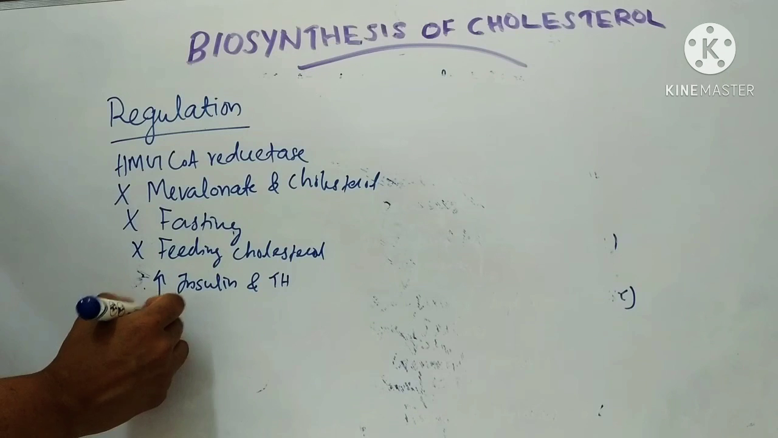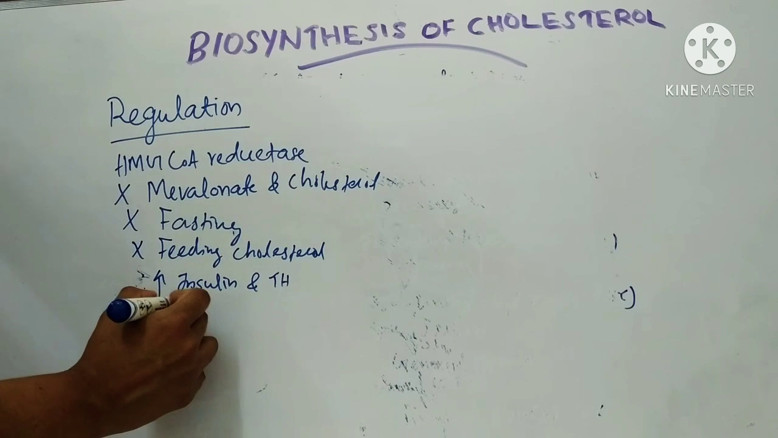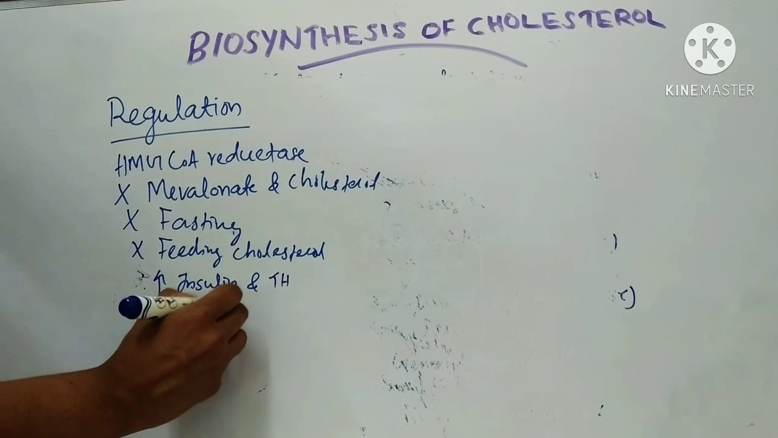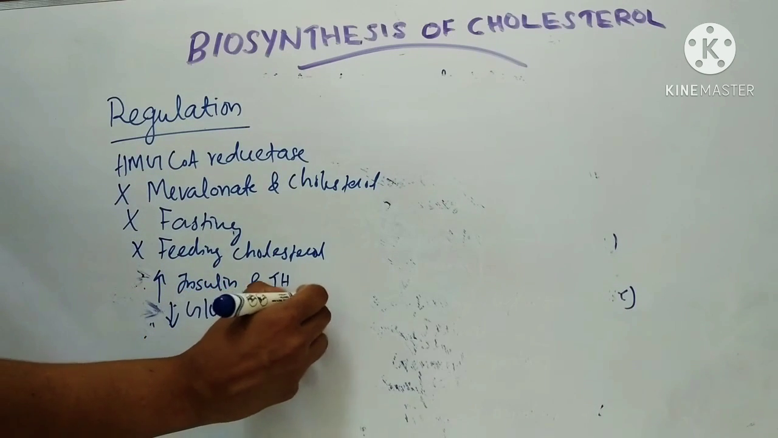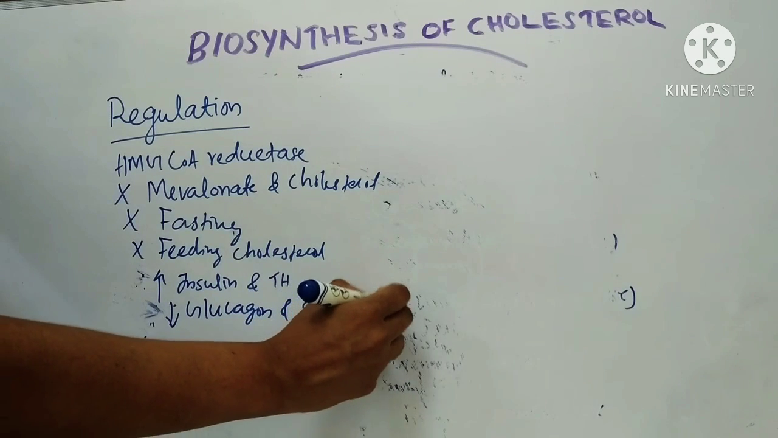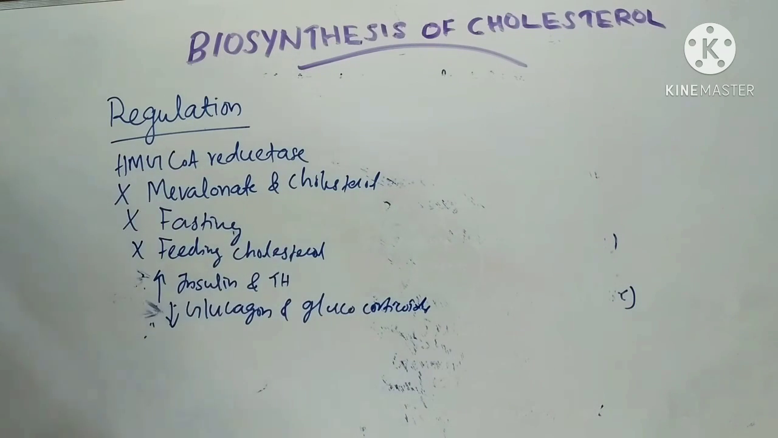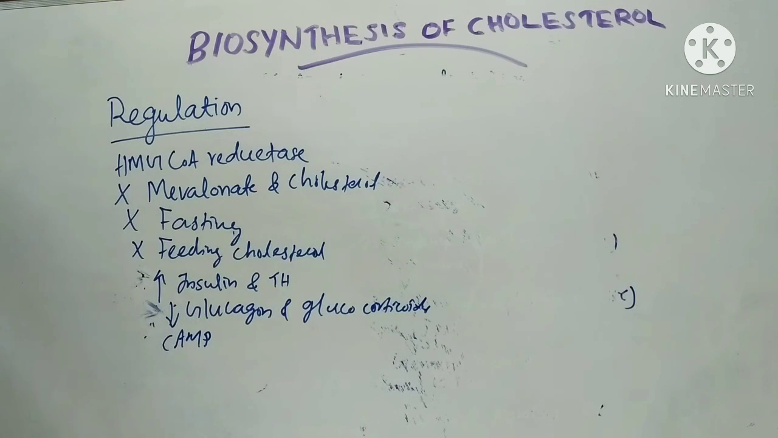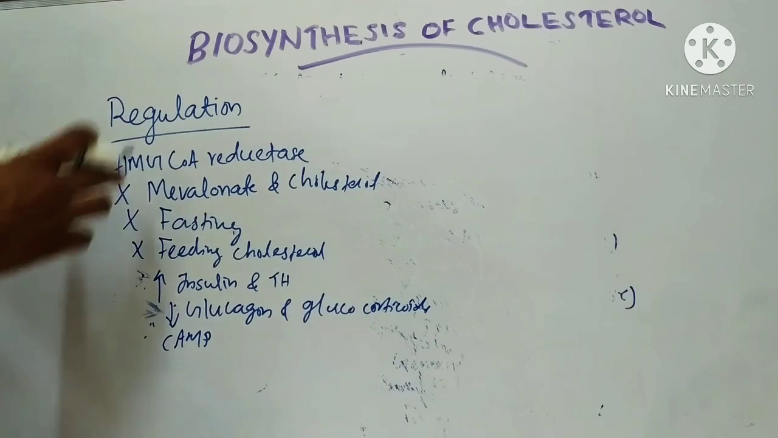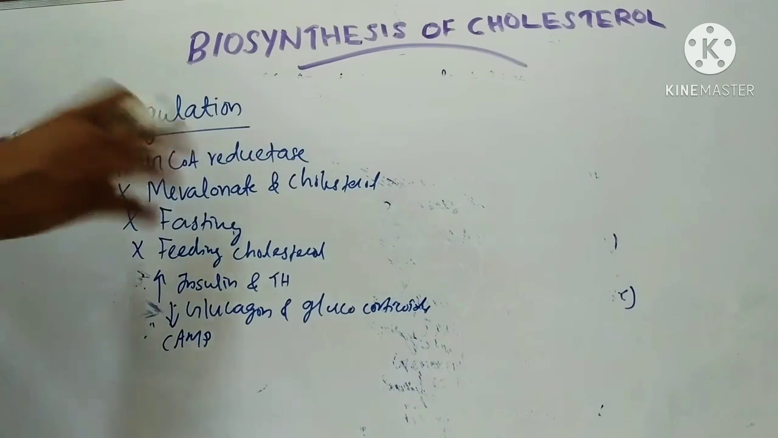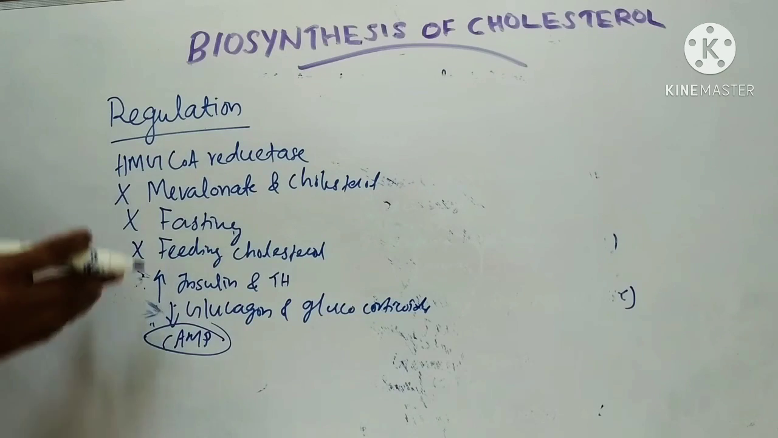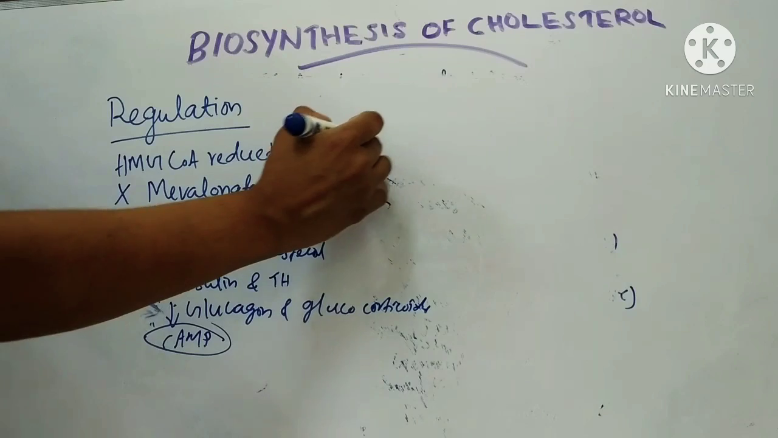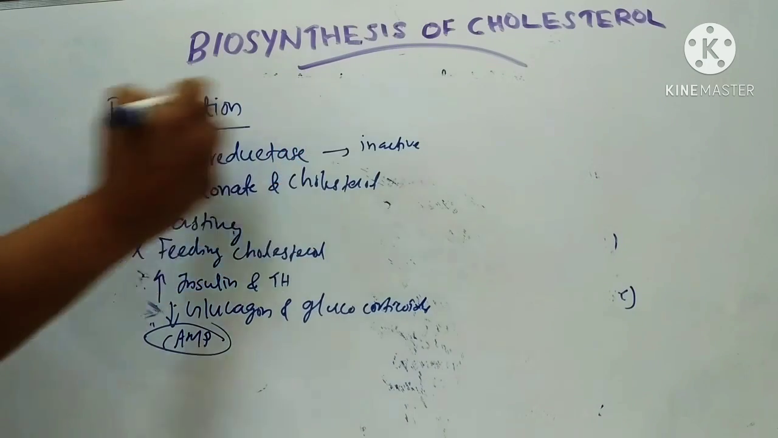Then glucagon and glucocorticoids decrease the enzyme activity. Then cyclic AMP inhibits cholesterol biosynthesis by converting HMG-CoA reductase to its inactive form. This is about the regulation.